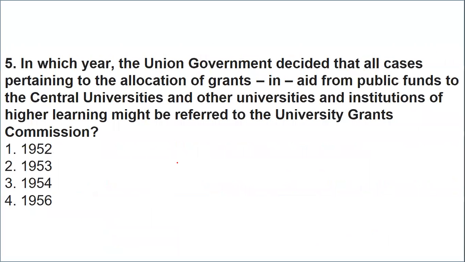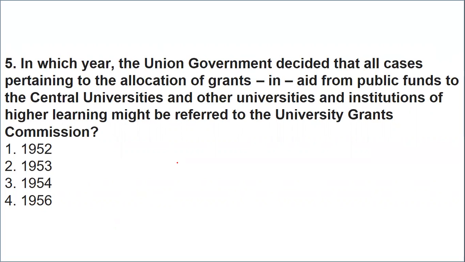Okay. Now, in which year did the Union Government decide that all the cases pertaining to the allocation of grant-in-aid from public funds to the central universities and other universities of higher learning may be referred to UGC?